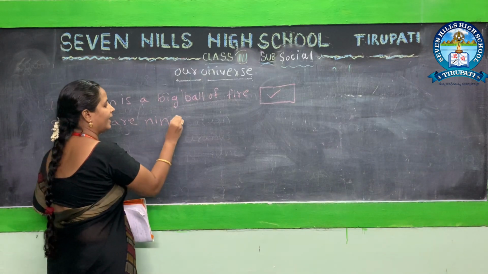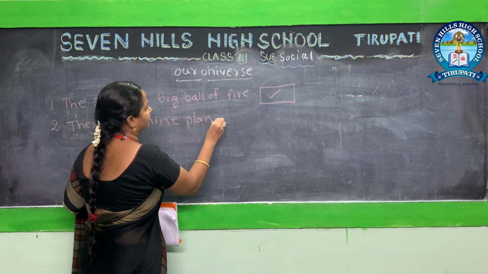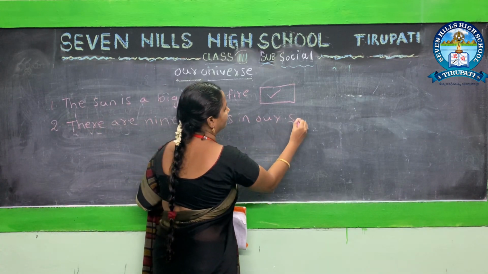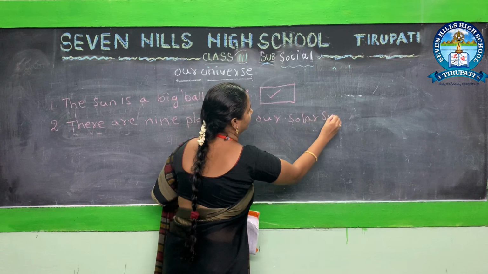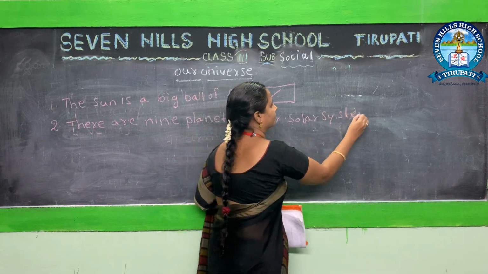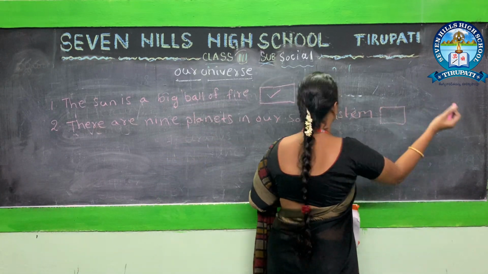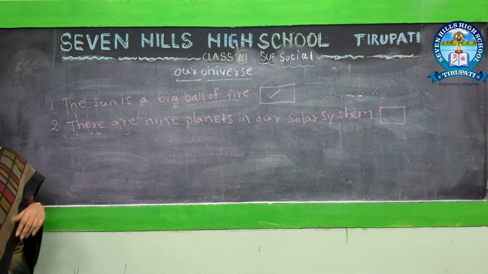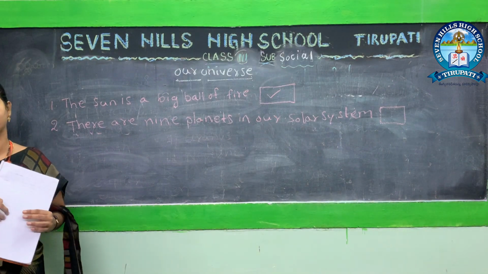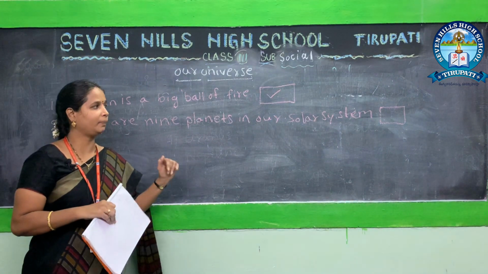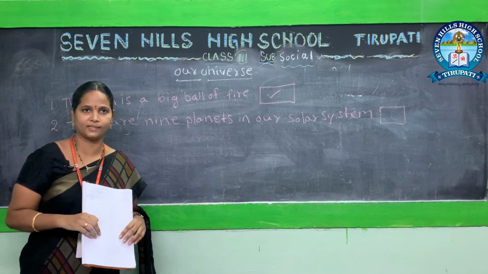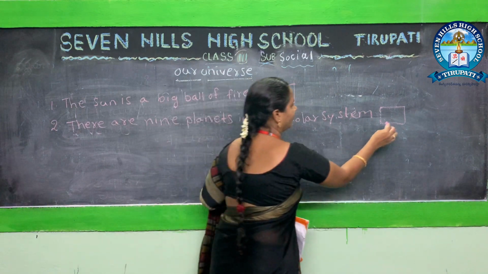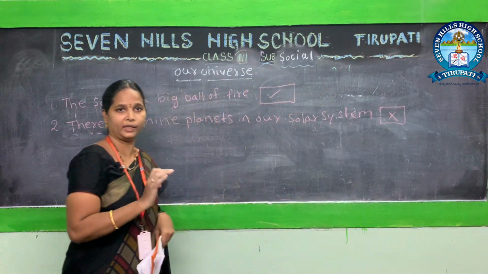There are 9 planets in our solar system. This is true or false, children? You just think and answer. You know this answer? Yes, correct. This is false. How many planets we have, Nana? We have total 8 planets.